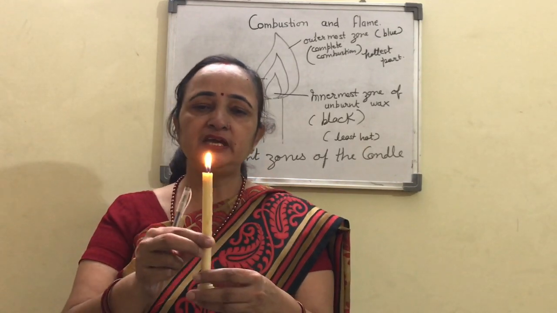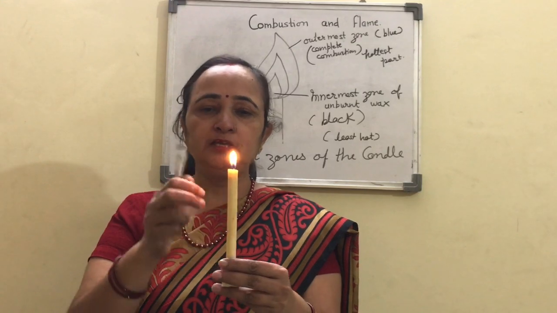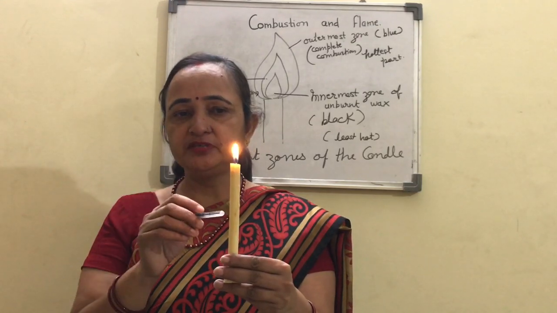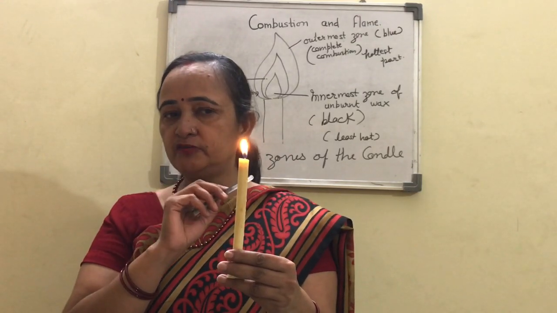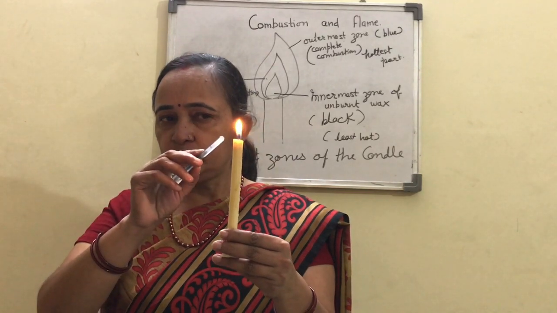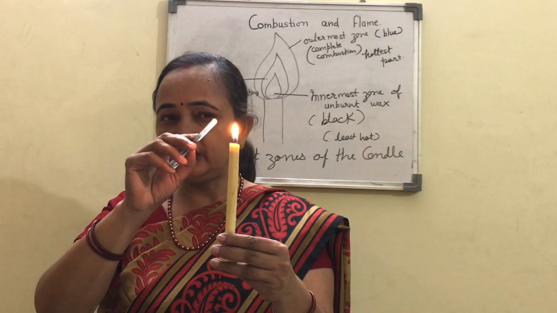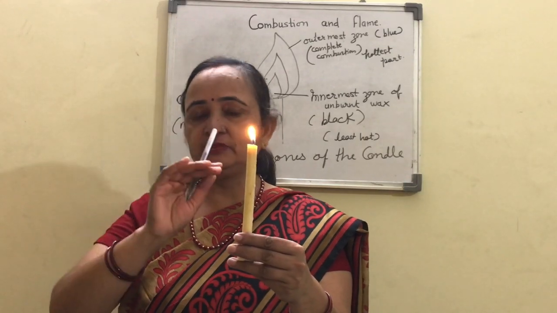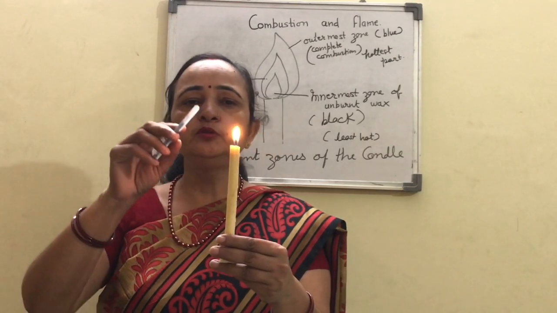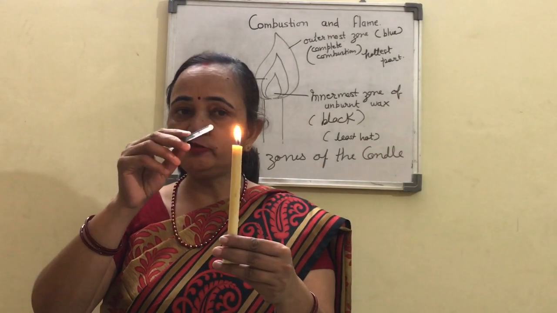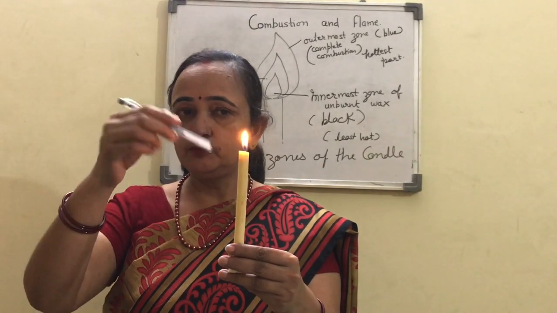So this is the structure of the candle flame. From here you can once again observe. If you carefully observe, you will see blue color is outside, and this blue color is very light, so it is not very clearly visible. So this is the blue zone, and then after that you see yellow color is more there.